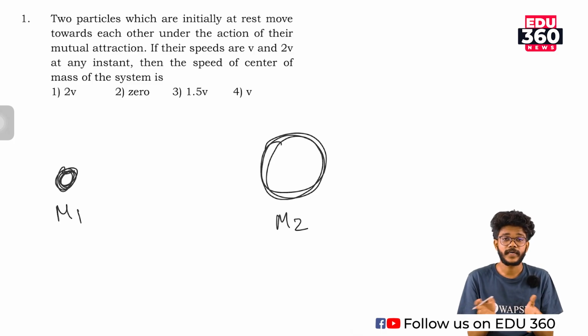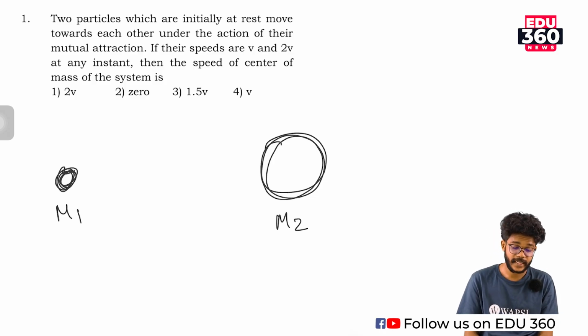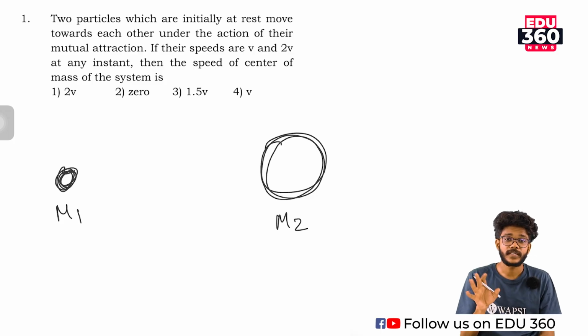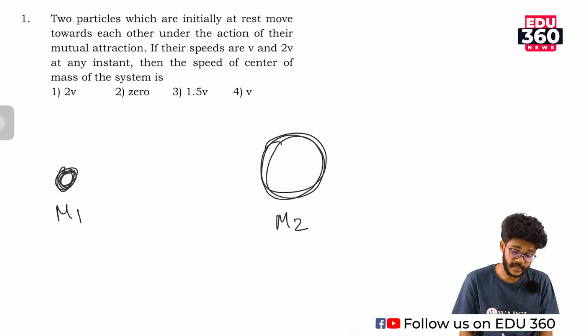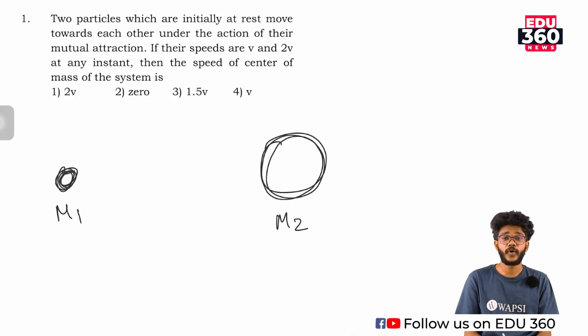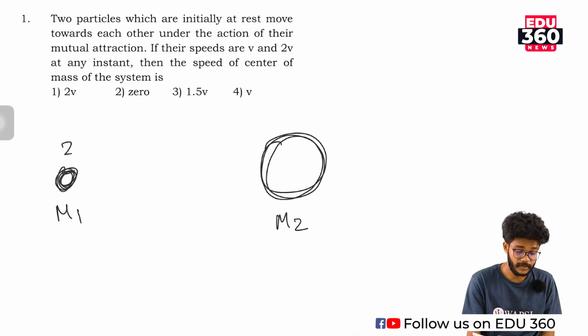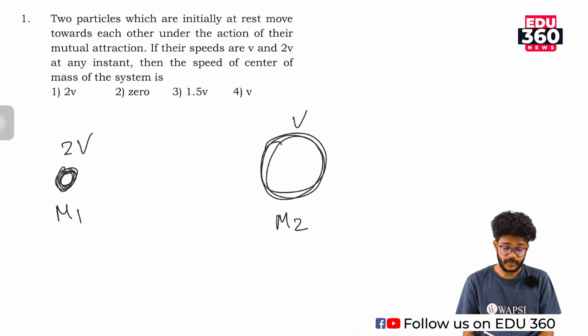By the explanation we know that the force acting on each object will be the same, because F12 is equal to minus F21. The force is the same on the two objects, but the mass is different and the velocity is different. We know that the greater velocity belongs to the lower mass. So this is the mass with the 2v velocity and this is the mass with the v velocity.